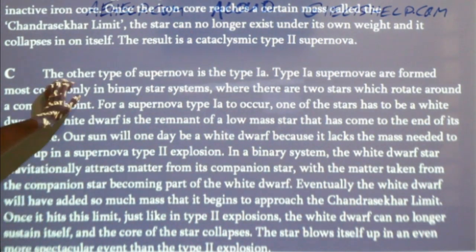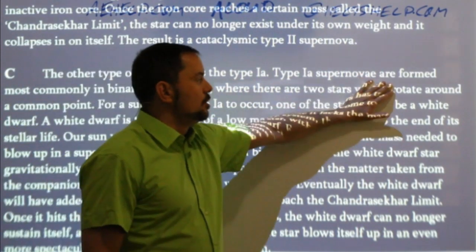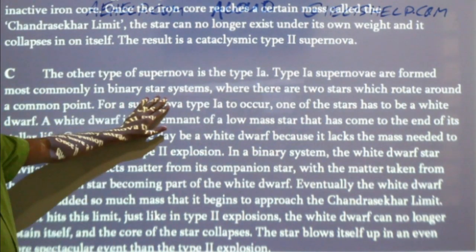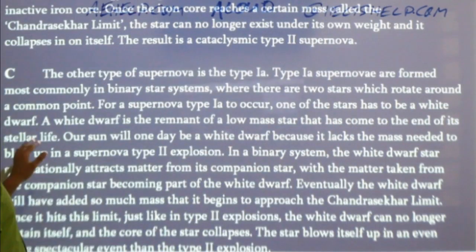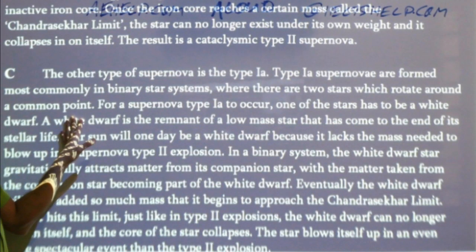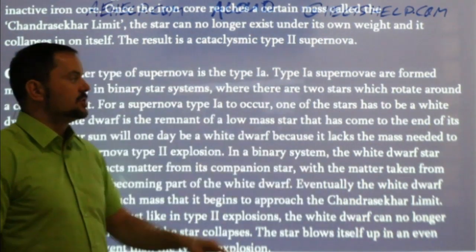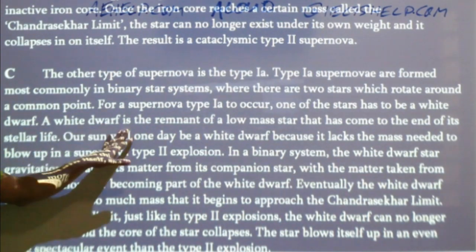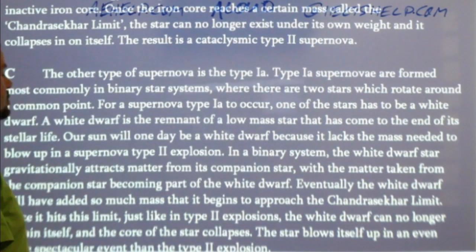The other type of supernova is the type 1a. Type 1a supernovae are formed most commonly in binary star systems, where there are 2 stars which rotate around a common point. For a supernova type 1a to occur, one of the stars has to be a white dwarf. A white dwarf is the remnant of a low-mass star that has come to the end of its stellar life.